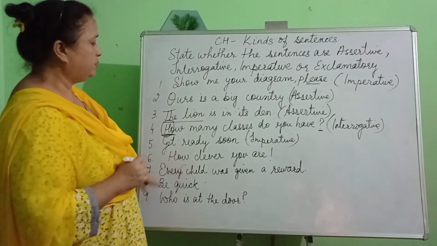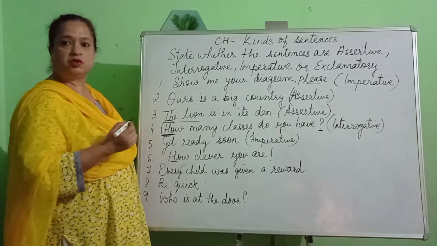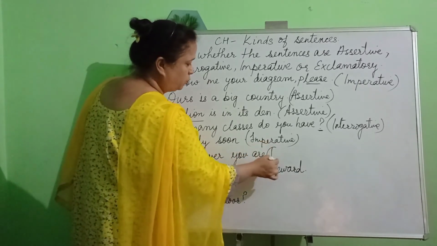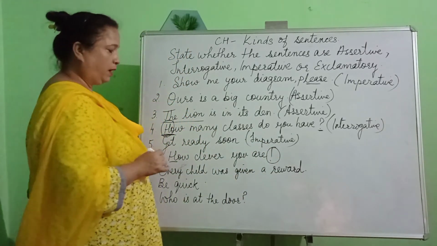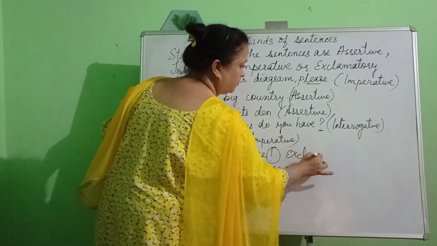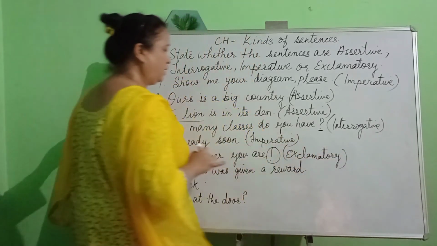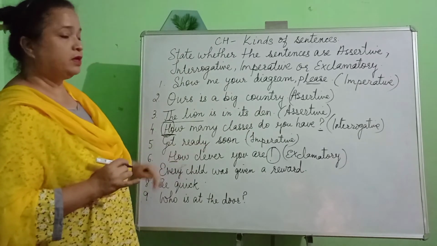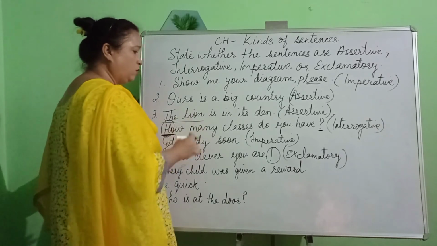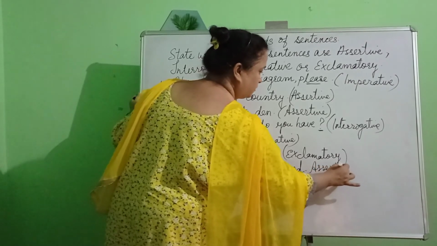Next, how clever you are! Have a look. This begins with the question word, but it does not end with a question mark. It ends with an exclamation mark. So this is an exclamatory sentence. Likewise, every child was given a reward. This is telling you about each and every child, what was done or given to them. So this is an assertive sentence.